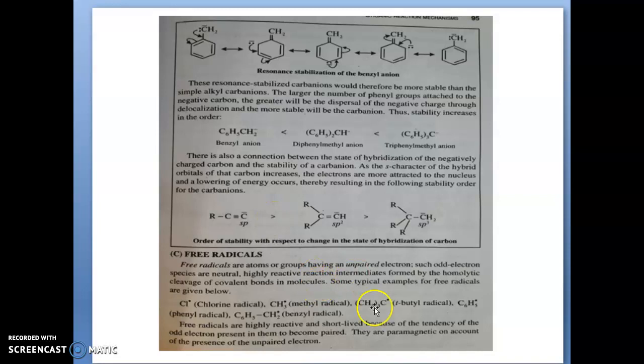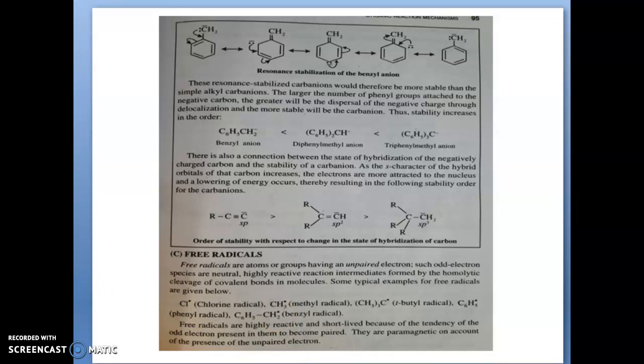And next we are going to discuss the free radicals. A free radical is an unpaired electron species. An odd electron will be there, so it is neutral, but it is highly reactive because it has an odd electron, so it will have a tendency to form a bond. This free radical is formed by homolytic cleavage. We already discussed that in the previous class.